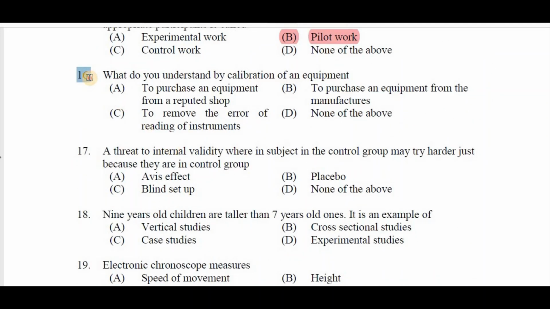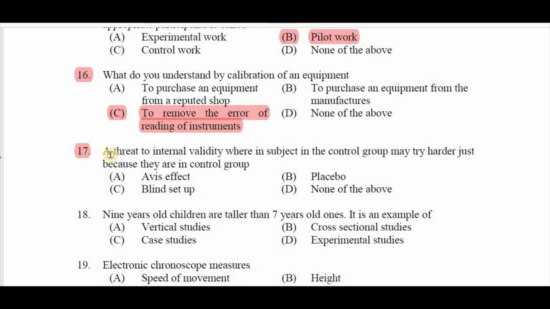Question number 16. What do you understand by calibration of an equipment? A to purchase an equipment from a reputed shop, B to purchase an equipment from the manufacturers, C to remove the error of reading of instruments, D none of the above. Right answer is C, to remove the error of reading of instruments.